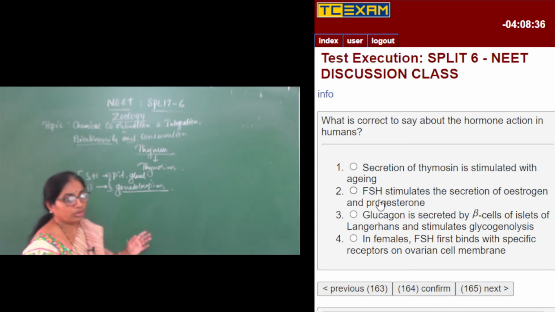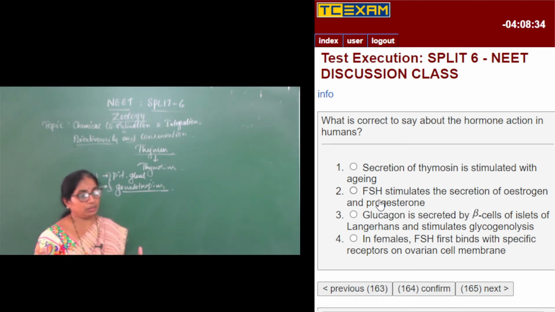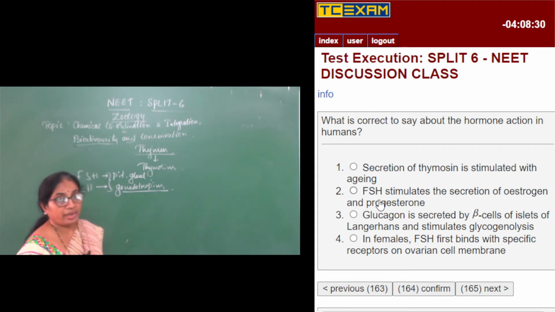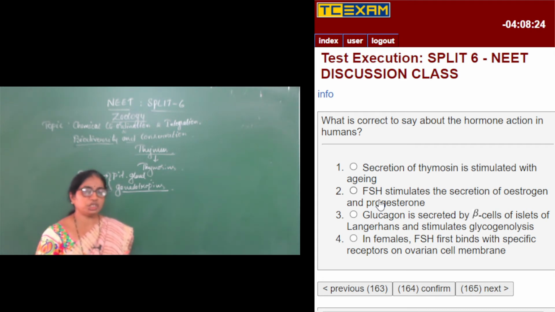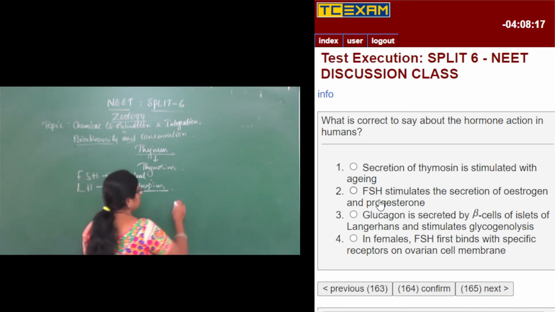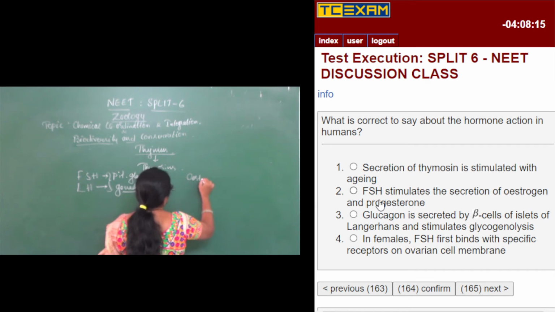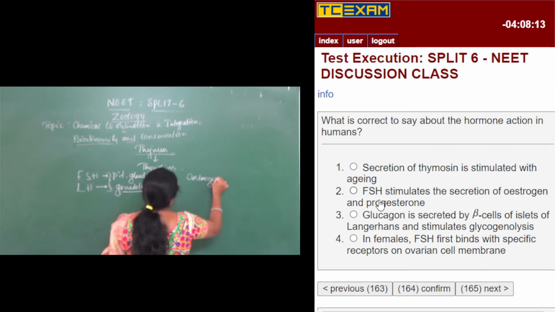Now the question is, FSH stimulates the secretion of estrogen and progesterone. Exactly speaking, estrogen and progesterone are ovarian hormones. So FSH cannot bring about the secretion of estrogen and progesterone.